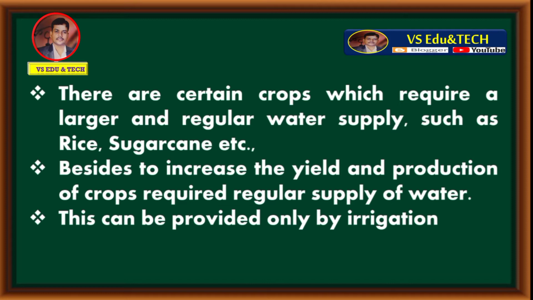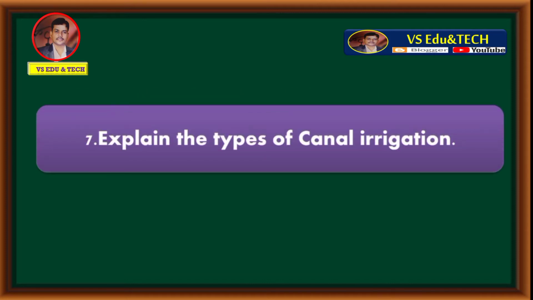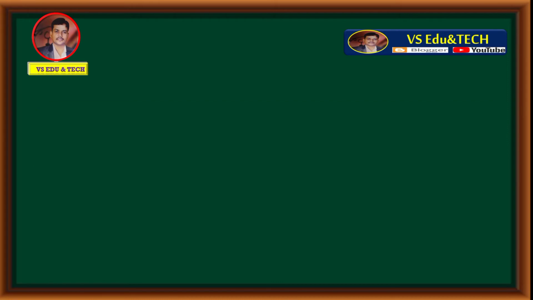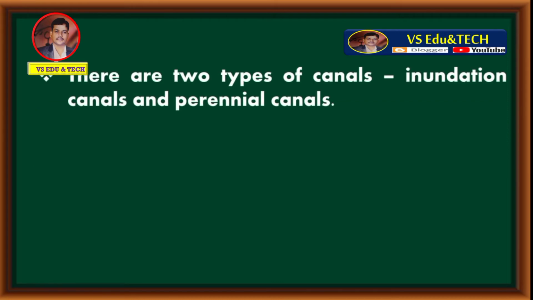Let's move to question number 7. Explain the types of canal irrigation. Answer is, there are two types of canals: inundation canals and perennial canals.